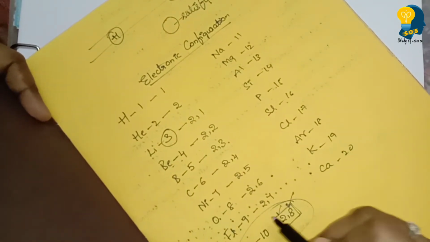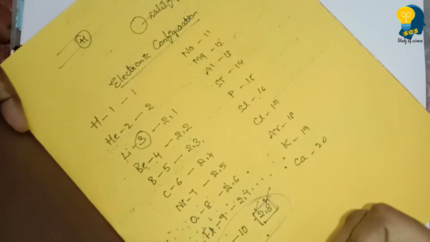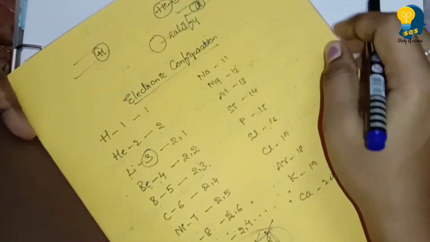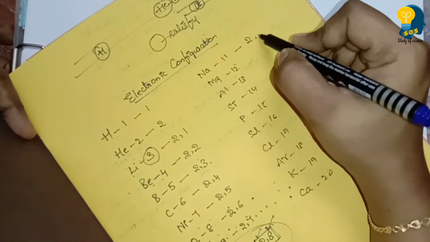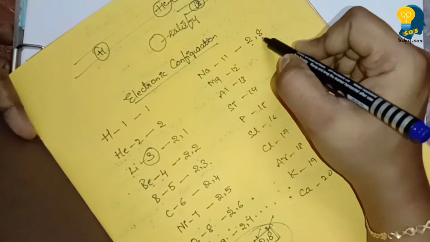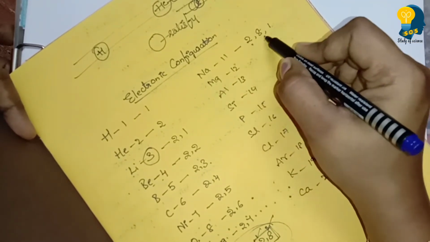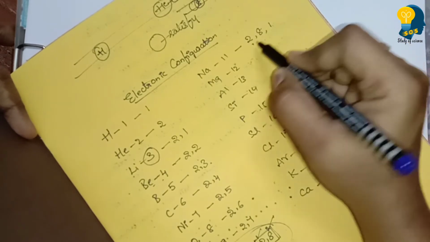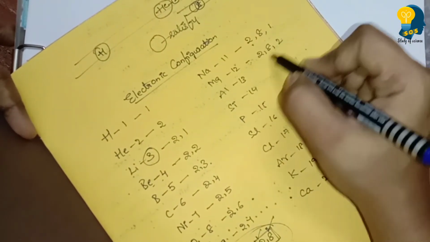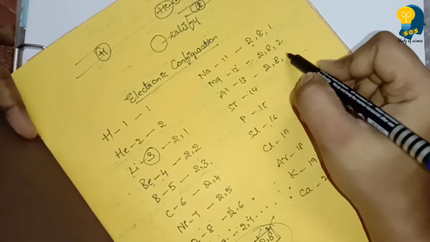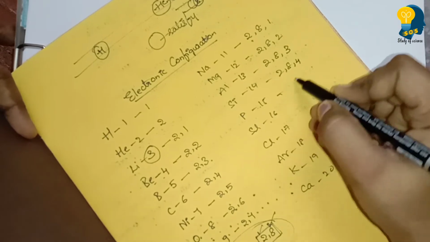So now we have finished with the 10th element. Let's concentrate on the 11th element, that is sodium. On the first shell it can occupy 2 electrons, on the second shell 8. Now 2 plus 8, 10 is over, and the third shell has the remaining 1 electron. So 2, 8, 1 is the electronic configuration for sodium. Next, magnesium 2, 8, 2. Aluminium 2, 8, 3. Silicon 2, 8, 4.